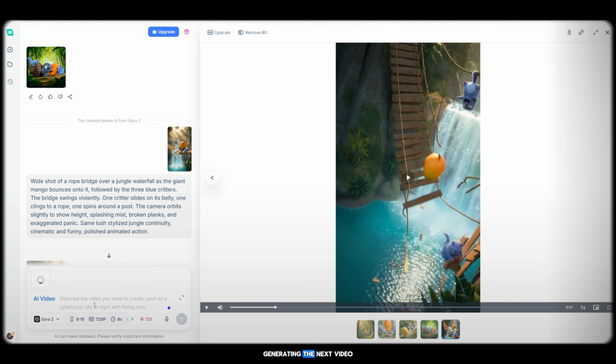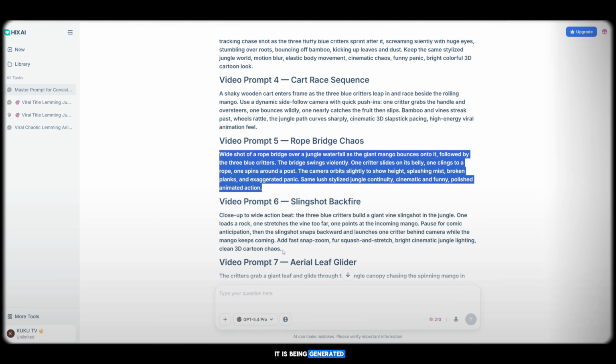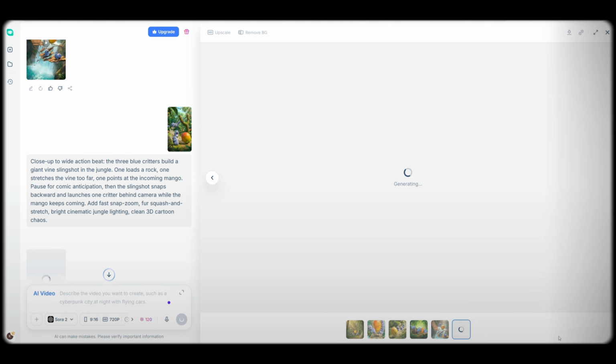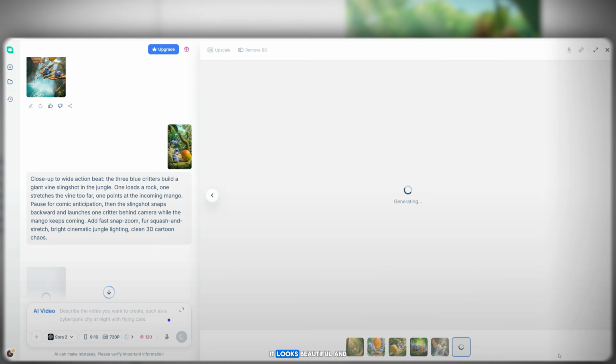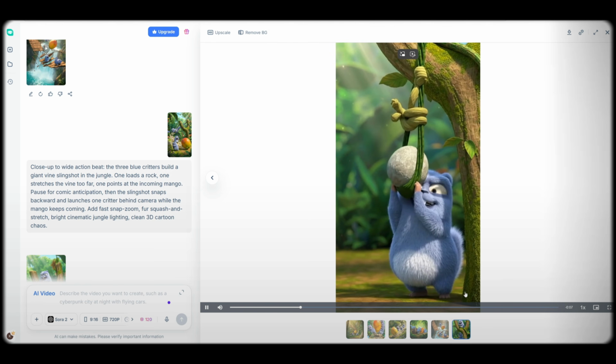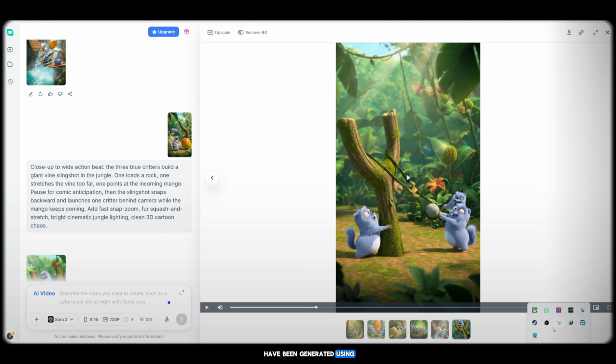Now again, generating the next video with the same process. As you can see, it is being generated and will be ready in a few moments. And here is the final result. It looks beautiful and highly engaging. All of these videos have been generated using HIX AI.